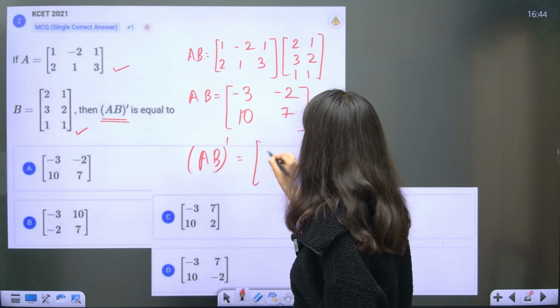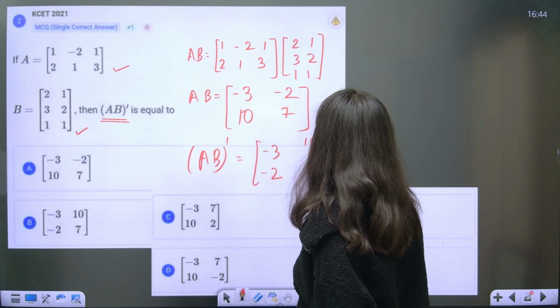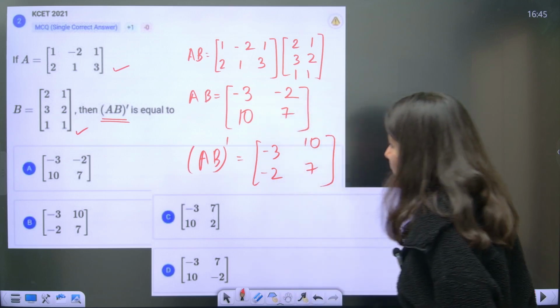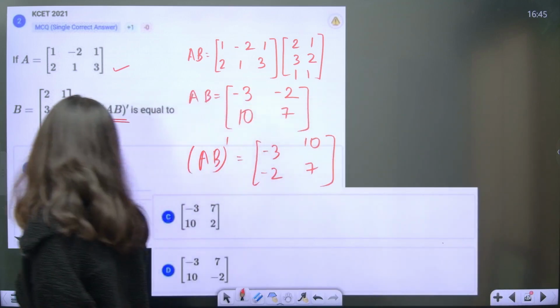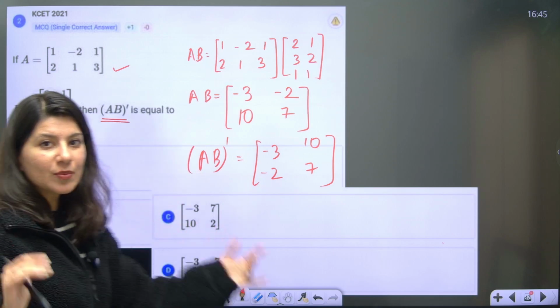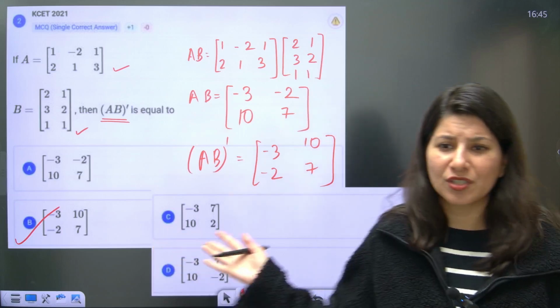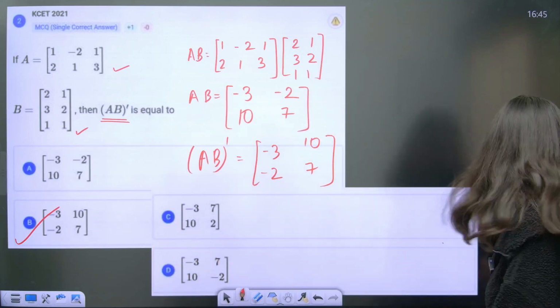So this is minus 3, minus 2. See, row 1 is becoming column 1. This is 10, 7. This is matching with which? Tell me. Minus 2, 7, 10, 7. I can see that this is matching with option B, right? Minus 3, 10, minus 2, 7. Option B is absolutely right. Direct question. Can you see the level of KCET? Are you getting that confidence? I hope you're getting that confidence, right?